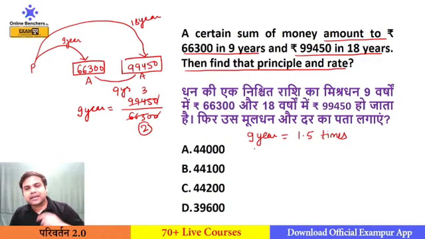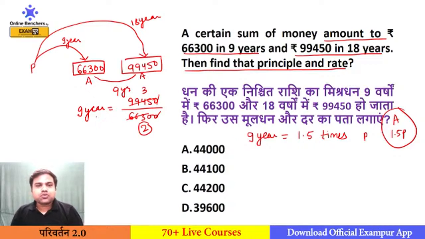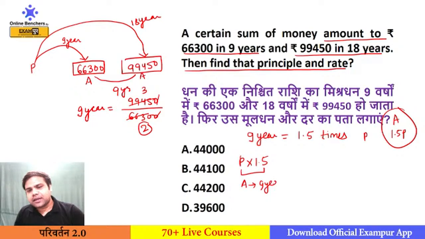So I get that in 9 years it will become 1.5 times. That means if principal is P, the amount will become 1.5 P. So if I have assumed principal as P and multiply this by 1.5, it will become the amount for 9 years, and the amount of 9 years is given to me as 66,300.